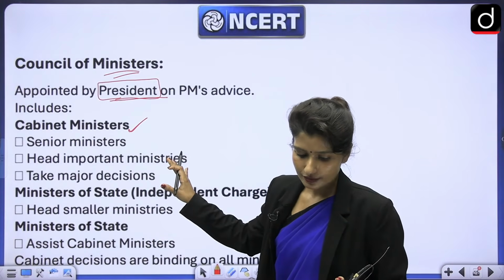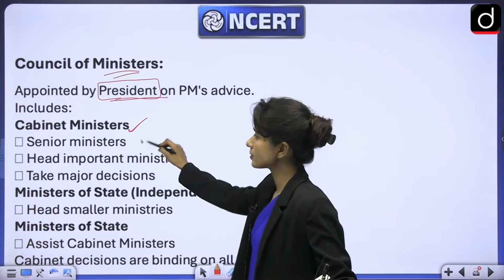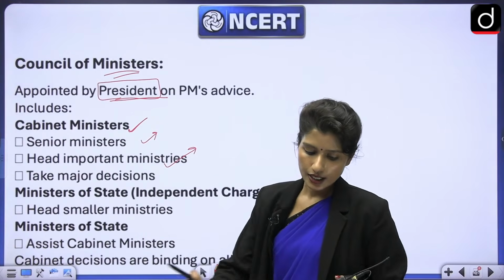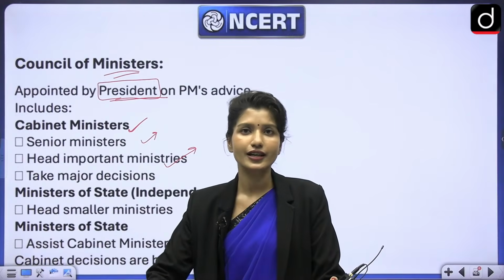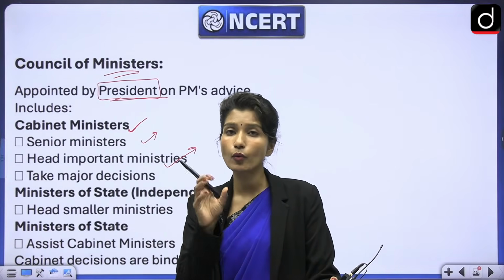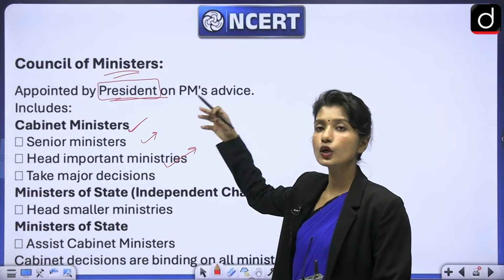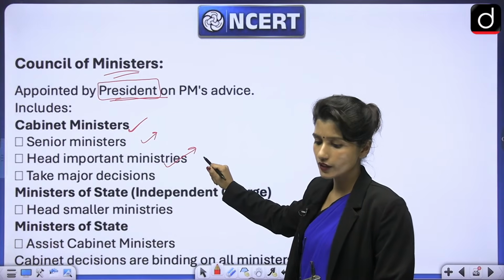Here will be senior ministers, the heads of all important ministries, and they take major decisions, like the Home Affairs minister, the Minister of External Affairs, the Finance minister, the Education minister. The head of each important ministry will be in the cabinet. They do the core decision making of the government.